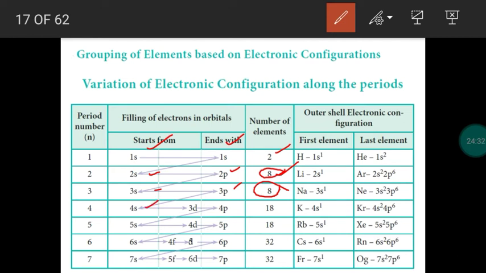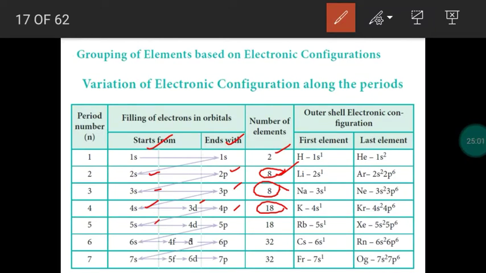Then the fourth period has available orbitals 4s, 3d, 4p. The s orbital can accommodate 2, the d orbital can accommodate 10, the p orbital can accommodate 6, because the p orbital is of 3 types, px, py, pz. The d orbital is of 5 types, each orbital can accommodate 2. So overall 18 electrons can be accommodated. So 18 elements will be in the fourth period. So this is called a long period.